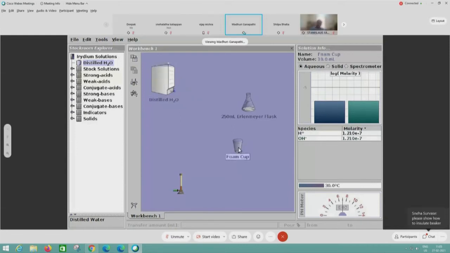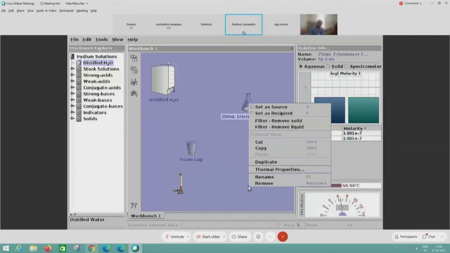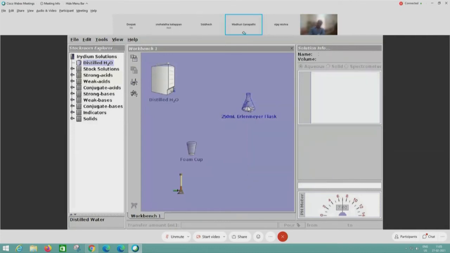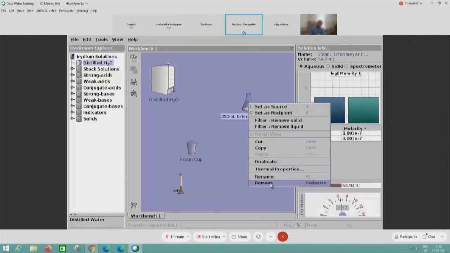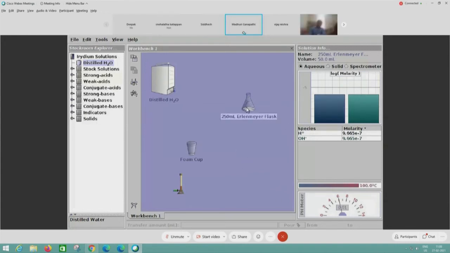The temperature of the solution in the flask is 100 degrees Celsius. Can we isolate it at that point, at 100 degrees Celsius, from the surroundings? Yes. Once it reaches the surroundings, we can isolate it, because I took some time to do it, so the temperature dropped. But at 100 degrees we can isolate. We can just go to thermal properties and insulate it from the surroundings, and it remains there. Yes, I will actually do it. I can make it 100 degrees now and say okay. It will remain isolated at 100 degrees also. Now you can see the temperature at 100 degrees and it is isolated.